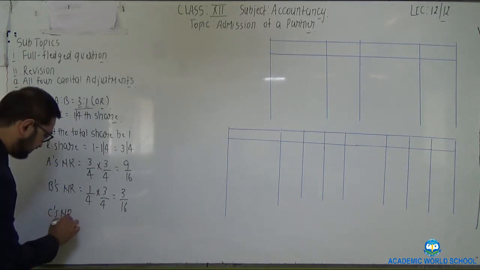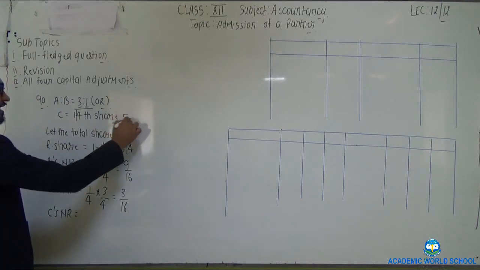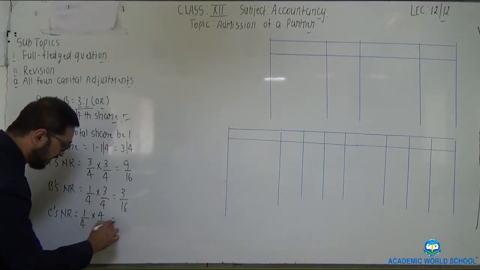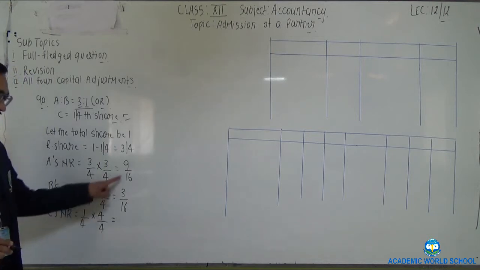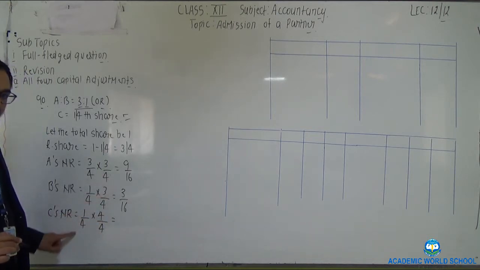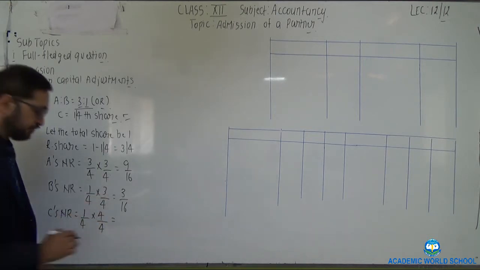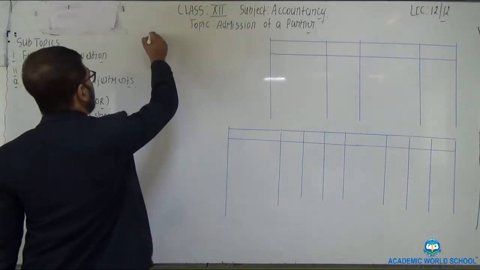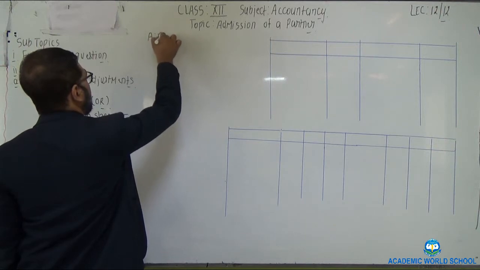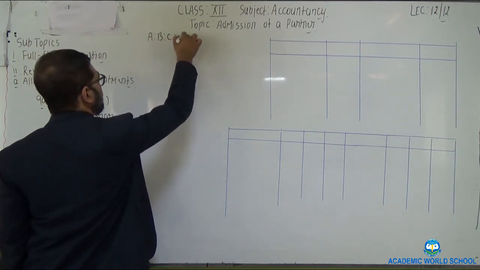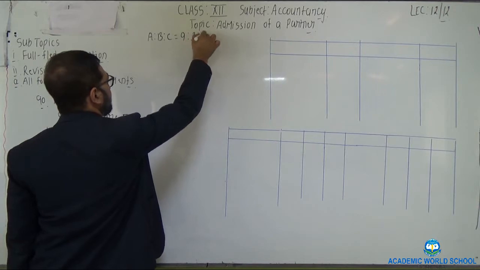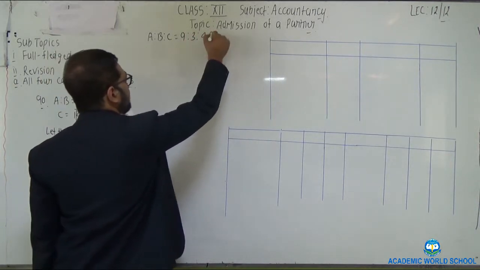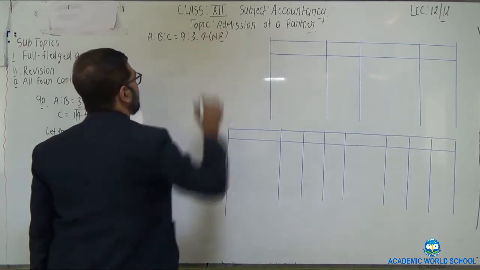The new partner's ratio is given as 1/4. To make the denominator equal, that is 16, multiply 1/4 by 4/4, so 4/16. So the new profit sharing ratio among A, B and C is 9:3:4. That is their new ratio.